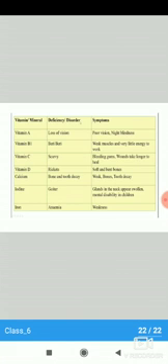Vitamin B1, the deficiency disease is beriberi, and the symptoms are weak muscles and very little energy to work. Then vitamin C, the deficiency disease called scurvy. In that, bleeding gums, wounds take a long time to heal.